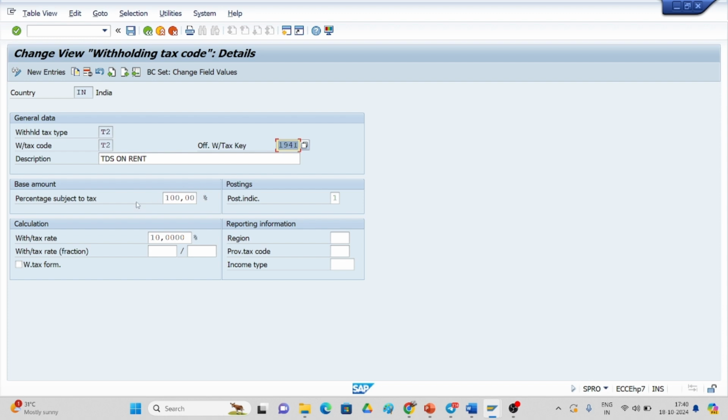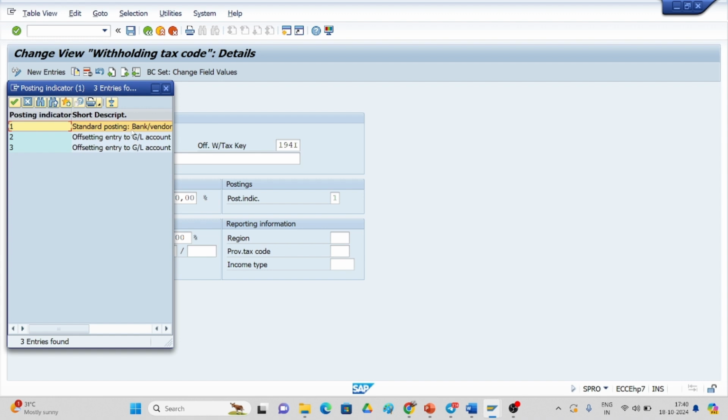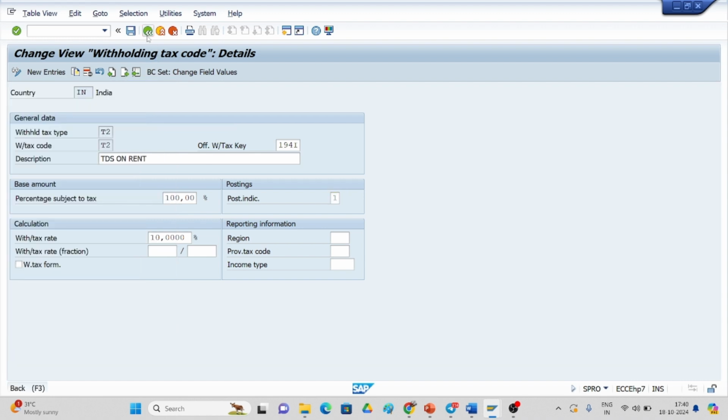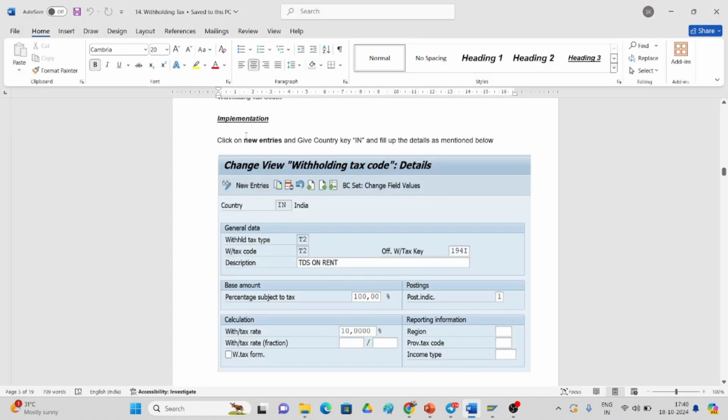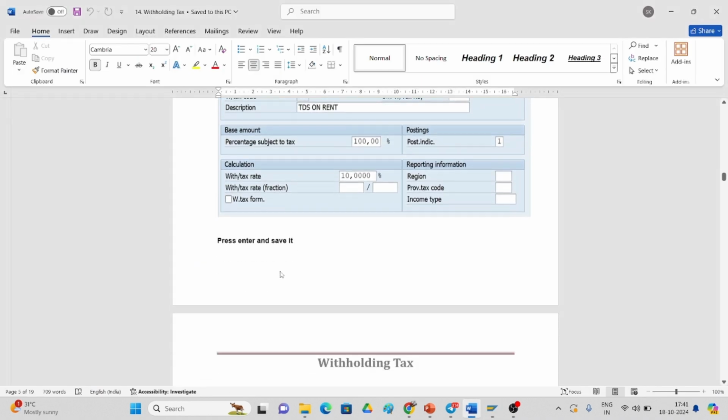This is the whole 100%, the whole amount that we are taking, the net amount. This is the percentage, 10%, and the posting indicator you have to give. One is standard posting, bank vendor. So I have given that. So these are the details. Okay, so I have created it. Likewise, you have to create and save it.